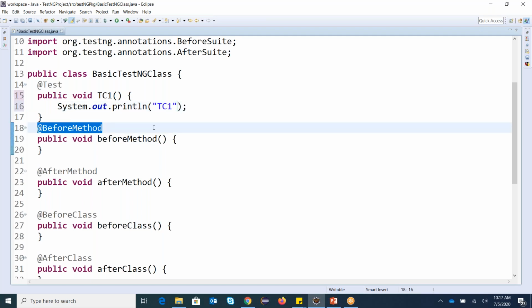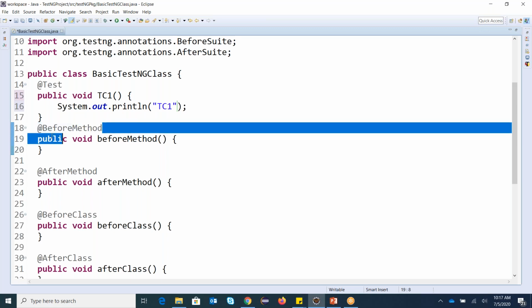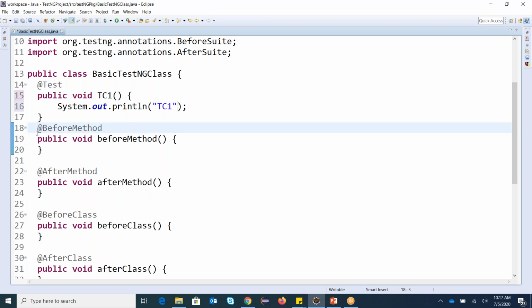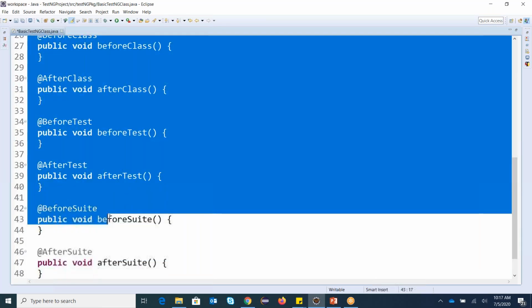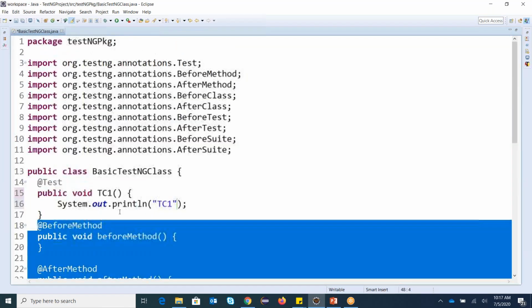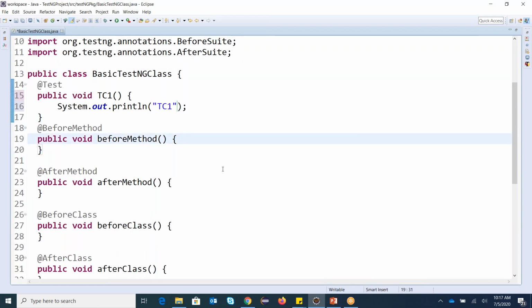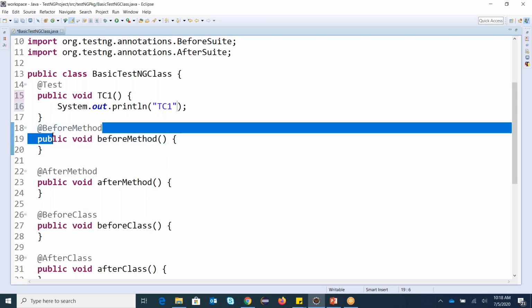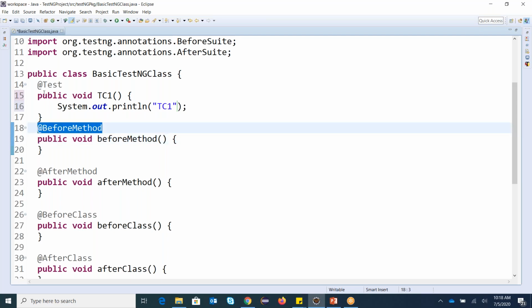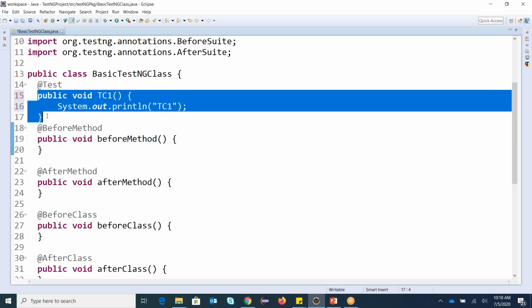Now what is before method? Let's jump to the next annotation, that is before method. Before method says this annotation will help you. For all other annotations, these are nothing but a setup for my test case. This is my test case. Now before method will work before each @Test. That means before method will execute before each @Test.